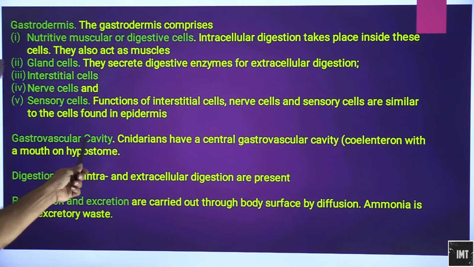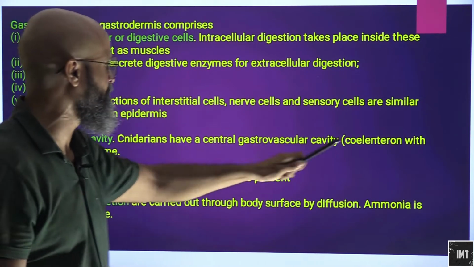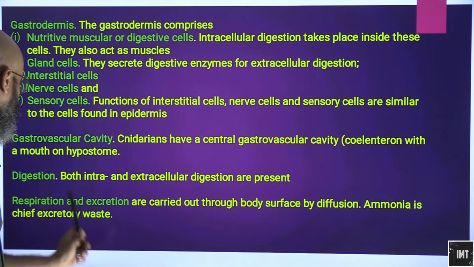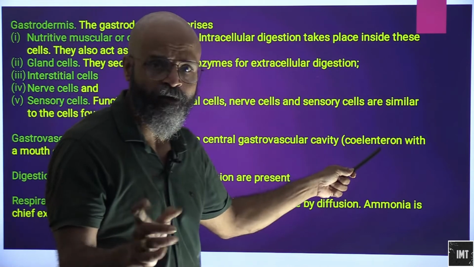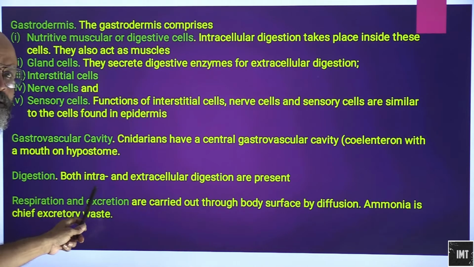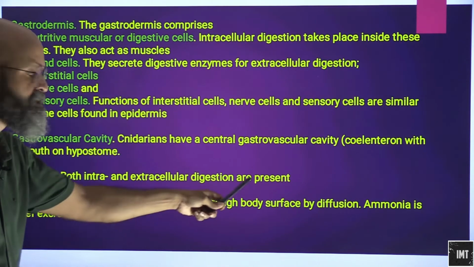Gastrovascular cavity. Cnidarians have a central gastrovascular cavity, also known as coelenteron, with a mouth or hypostome. Digestion: as we saw, both intracellular and extracellular digestion are present.